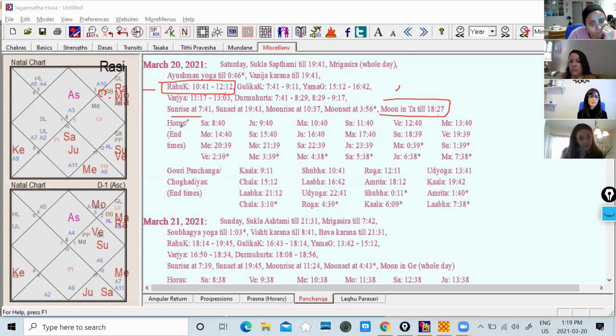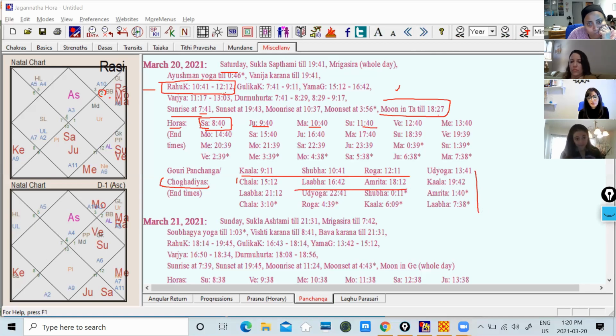And then these are the horas. Horas means which planet will rule the first hour of that day. Today is Saturday. The first hour is always ruled by the same planet, Saturn, from 7:40 till 8:40, then Jupiter, then Mars, then Sun. We'll cover that, don't worry. And finally, this is the Choghadia, which I was teaching you, how to see the auspicious time to start a journey, a new life journey or travel in your life.